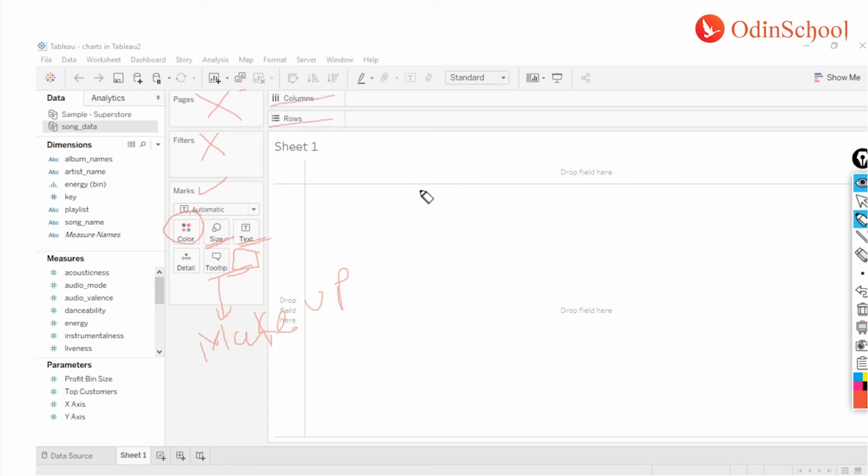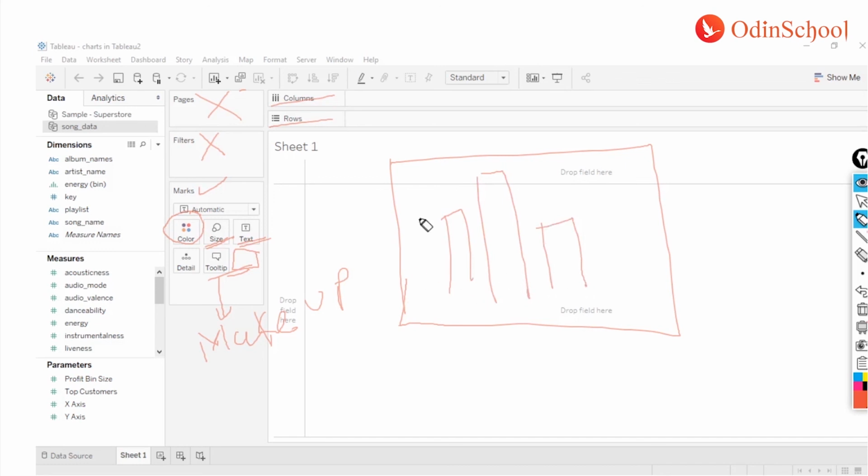Whenever you're creating any visualization, the output is going to come over here in this white space. But to make your visualization visible, you will have to insert the values in either your row shelf or your column shelf, right? How it works again, we are going to see in a few moments.